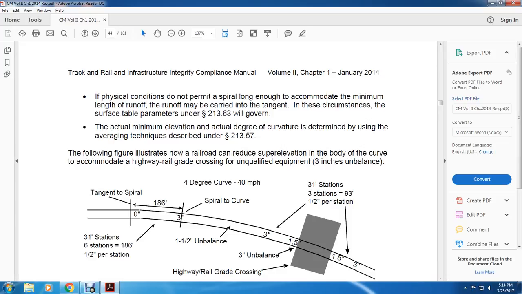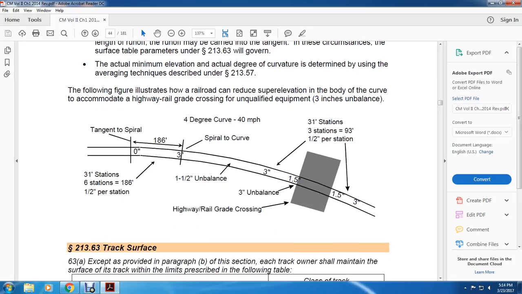The following figure illustrates how the railroad can reduce superelevation in the body of the curve, accommodating a highway-rail grade crossing and unqualified equipment at 3 inches unbalanced. Figure labels: 31 stations, 6 stations, 186 feet, half inch per station, tangent to spiral; half inch per station, 40-degree curve, 40 miles an hour, spiral to curve, 1.5 inch balance, 3 inches unbalanced, 31 stations, 93 inches, half inch per station, highway-rail grade crossing.